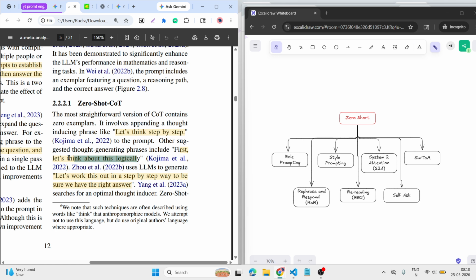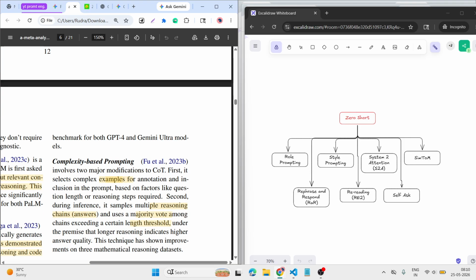So this helps it think more on the prompt we give to the AI. Let's work on this step by step to find out the right answer. So how to do that? We give the prompt, then we say, analyze this prompt step by step and give me the logic. In this way it can analyze and create its own examples to understand how to give a better output.